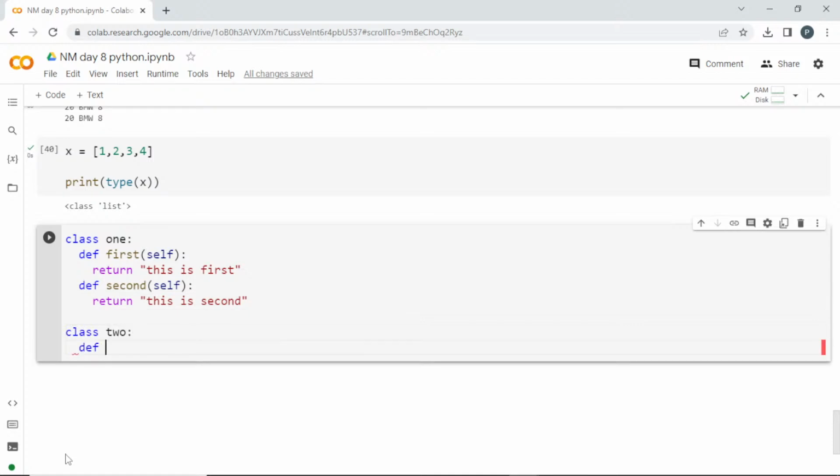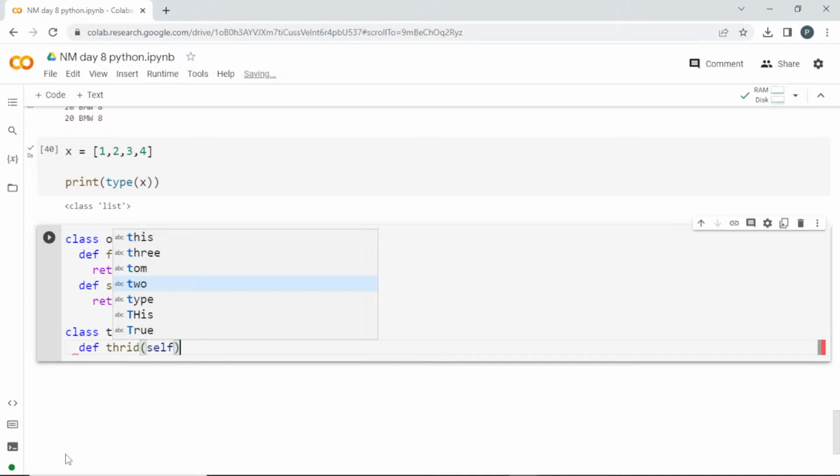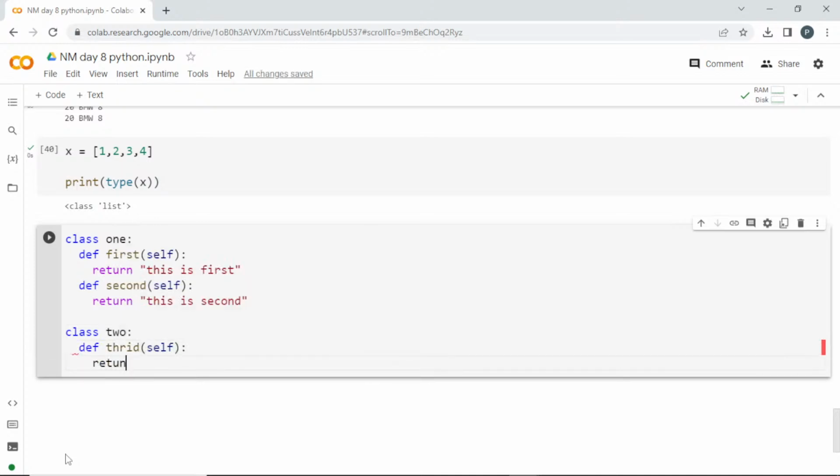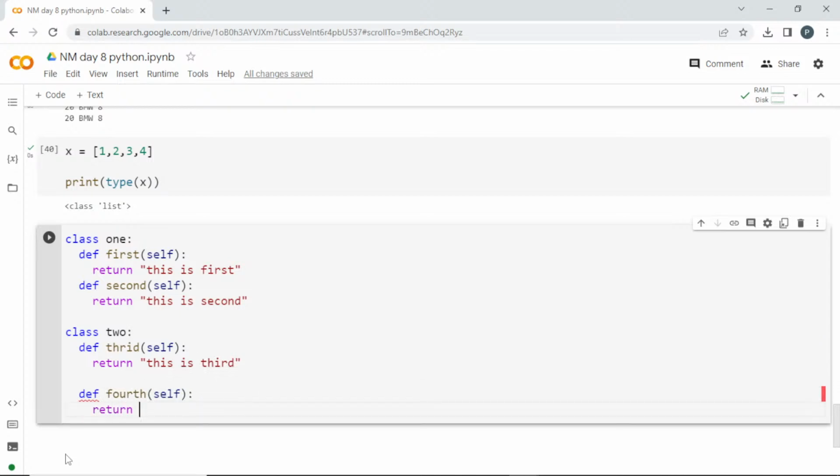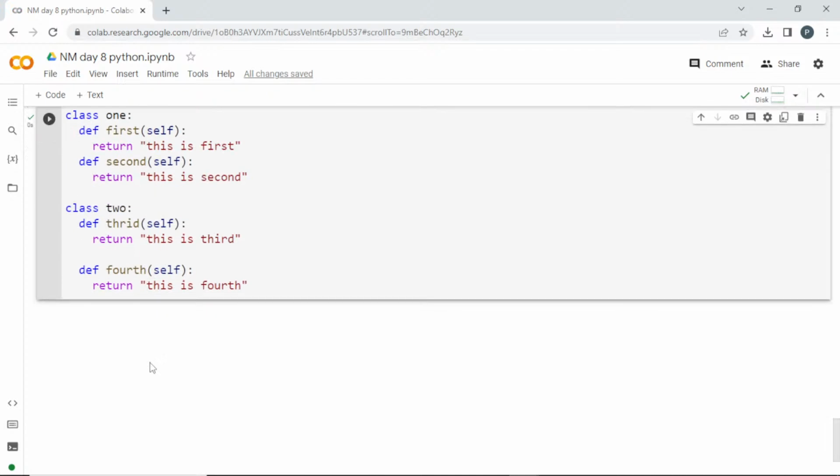And here I'm not going to directly inherit it. See guys, I'm creating third, I'll pass the self, I'll return, this is third, and finally define fourth, I'll pass the self and return, this is fourth. Clear? I'll create these two classes.